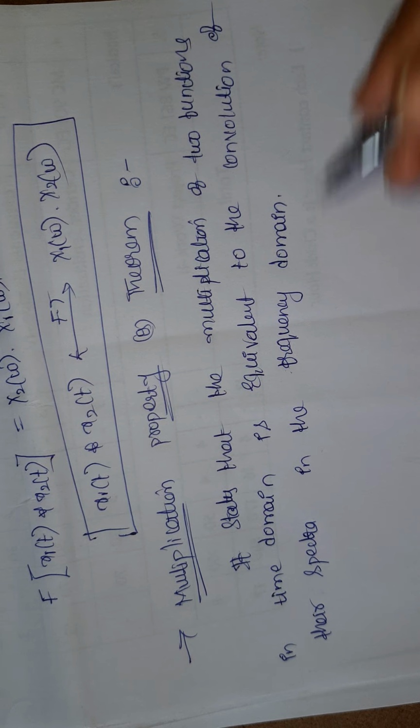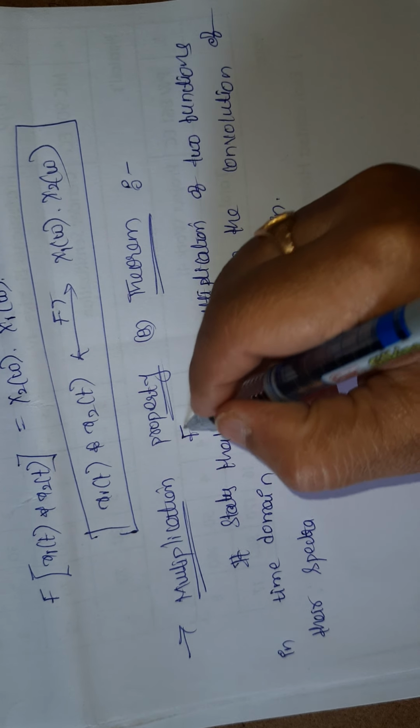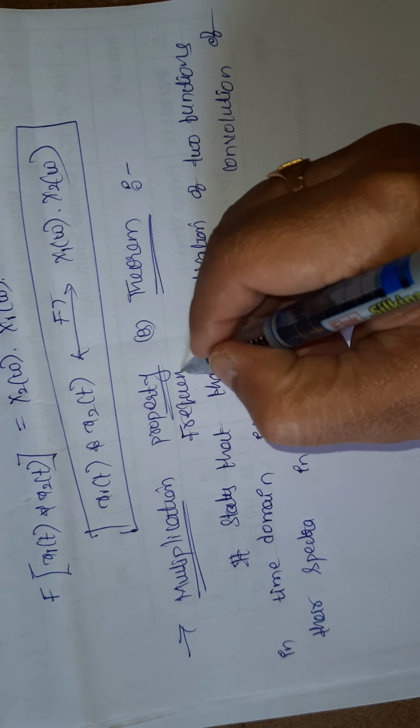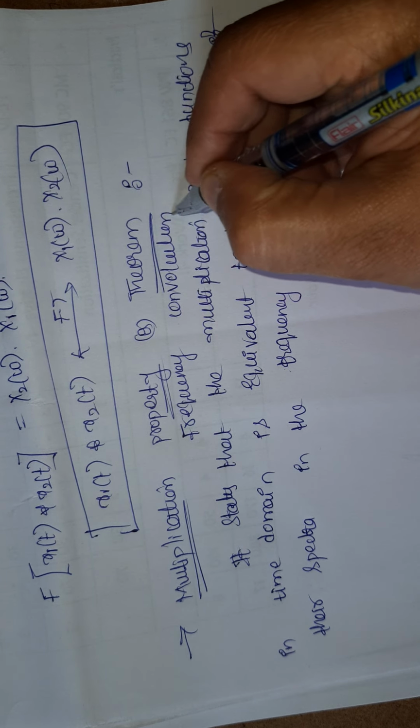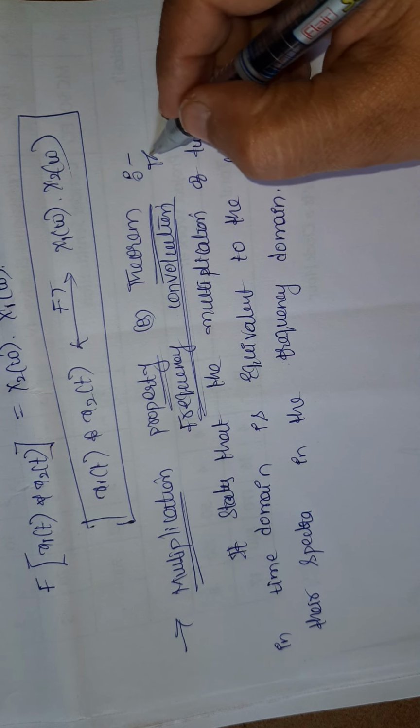Okay, I will write here, it is also called the frequency convolution theorem, another name.